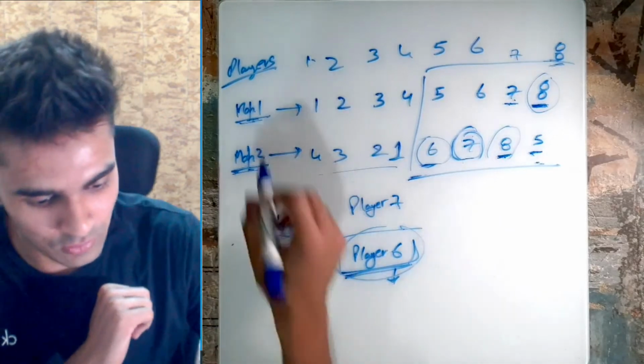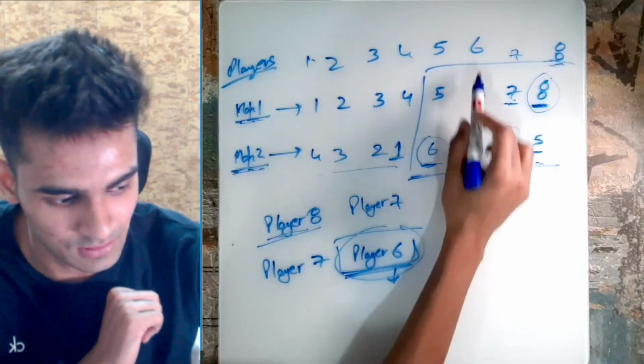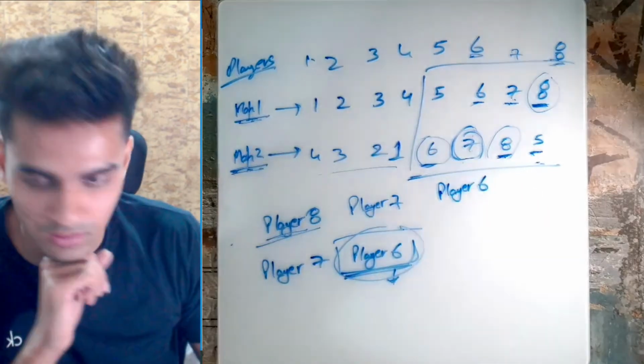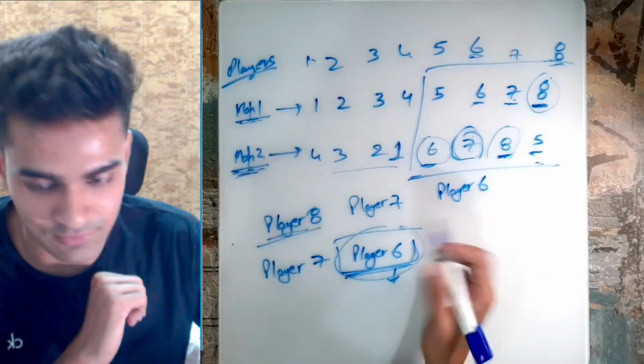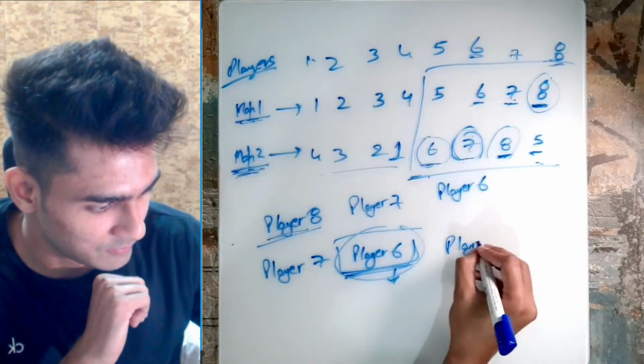Okay, now again we'll go to map 1 again and look for the next largest value, which is 6, which is player 6. So we have player 6 again here. Okay, now we move on to map 2 and look at the next value, which is this 6 from player 5. So it says player 5.